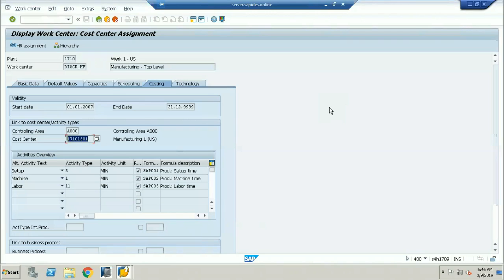So when the production order is getting created, this cost center should automatically get derived, not be entered manually. No, it will be derived from the controlling area, whatever cost center you have. Yes, you are absolutely right, because we are going to do the activity planning. From the activity planning, this cost center is going to be derived. Basically, based on whatever activities you have chosen, that particular cost center is going to be derived. Yes, exactly.